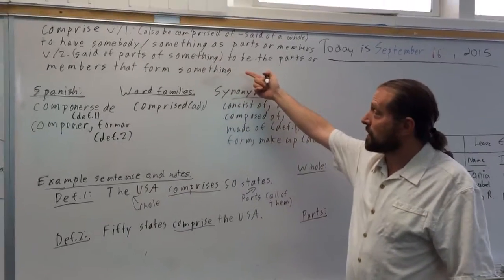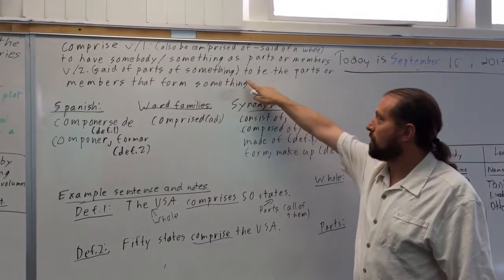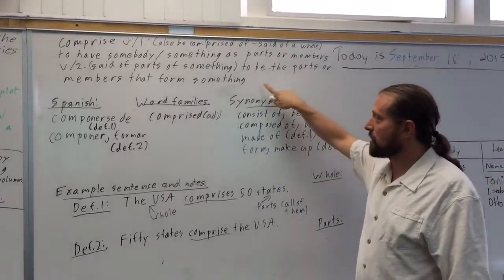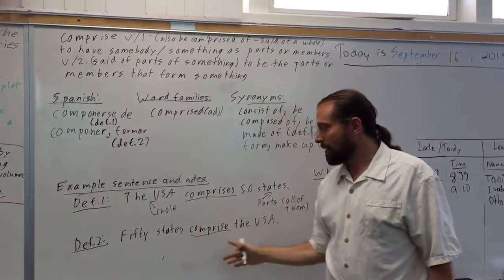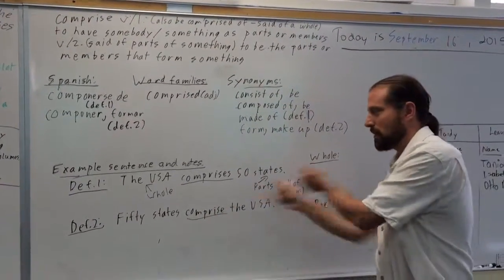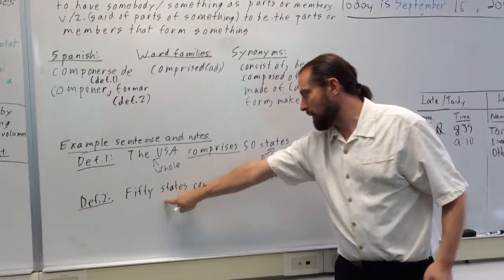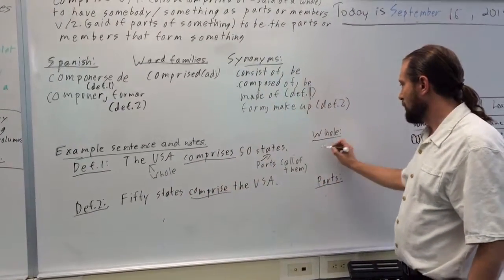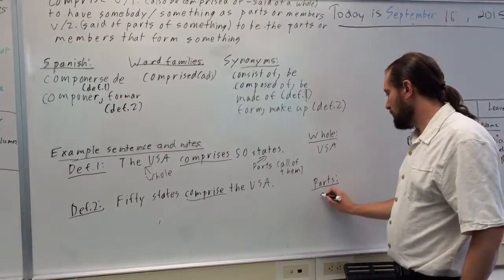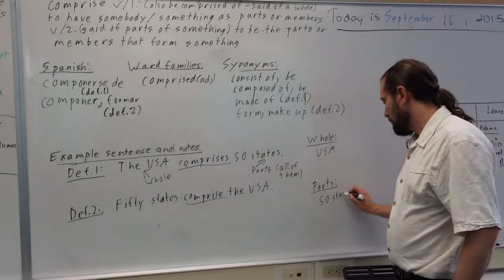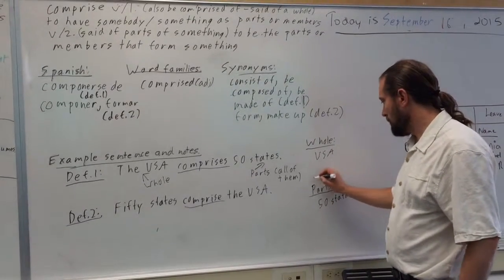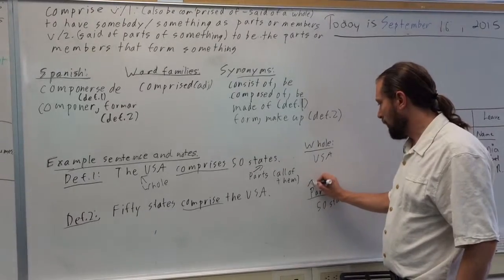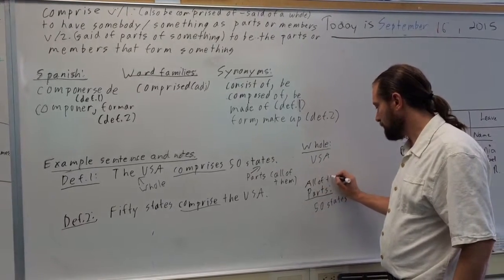But then we also have a meaning that's really kind of the opposite. So instead of parts of something, to be the parts or members that form something. So we can just do the exact same sentence, but we switch which one is which. We can say 50 states comprise the USA. So we have the USA, and we have 50 states. Those are the parts. And we say, we have to list all of the parts of something.